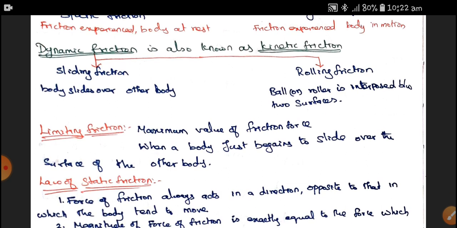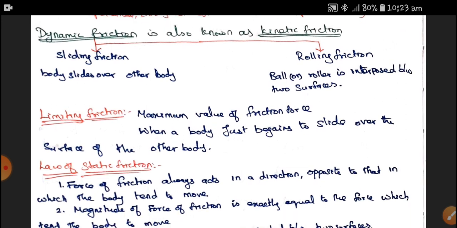If a body is stable, say on the ground, with zero acceleration and zero force, and we want to move it, the initial friction, when the body just begins to slide or roll over the surface of the other body, is called limiting friction.